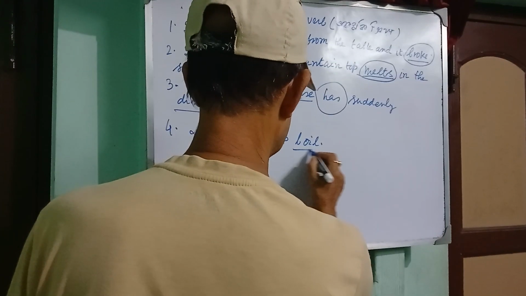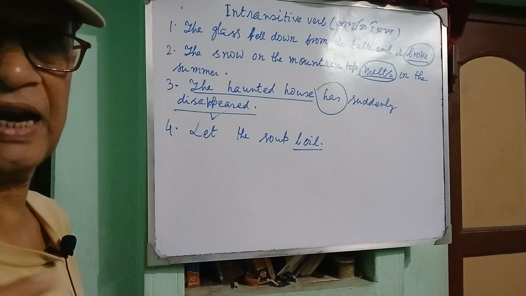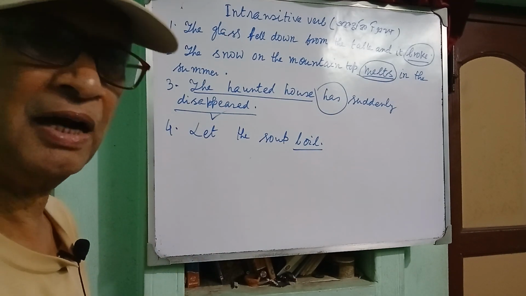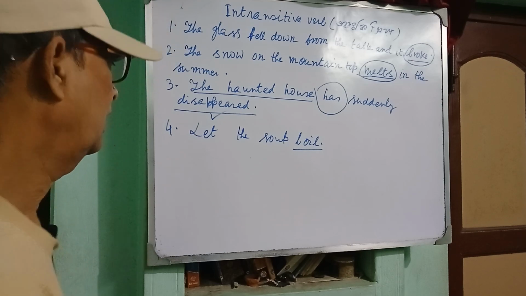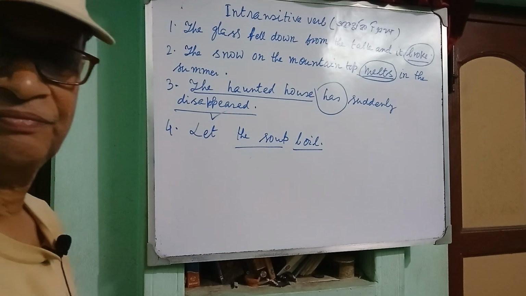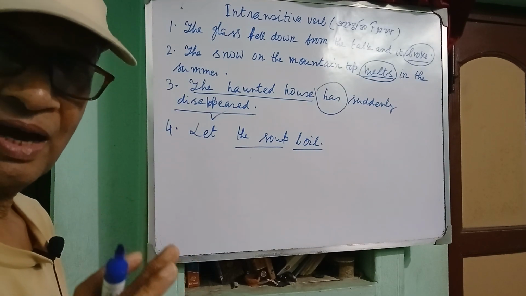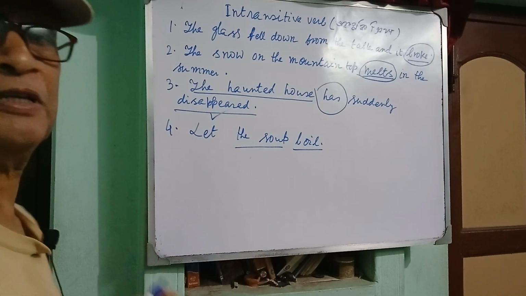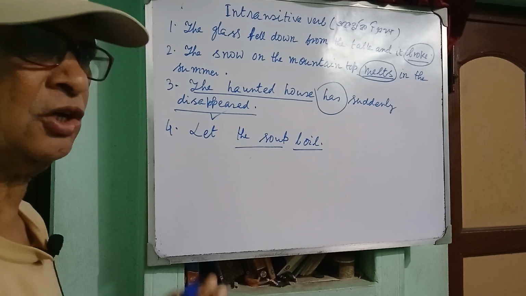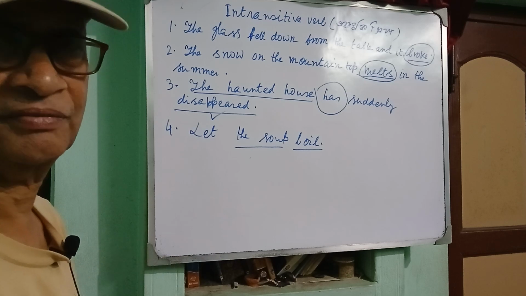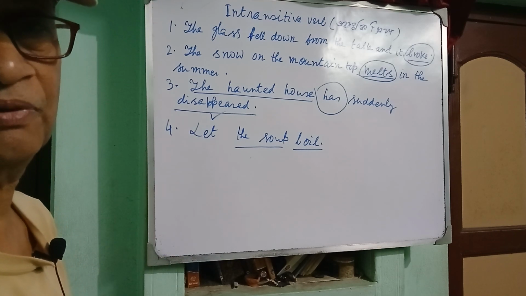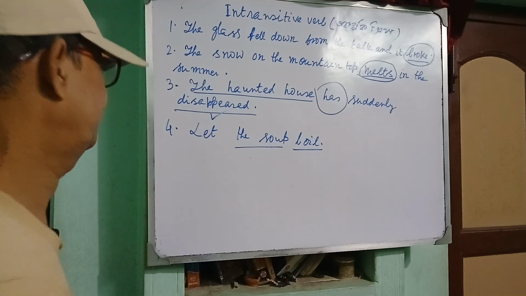So boil is the principal verb or finite verb, and ask boil by what or whom. Here soup is the subject and boil is the principal verb. Ask boil with what or whom and there is no answer. So it is also an example of intransitive verb.